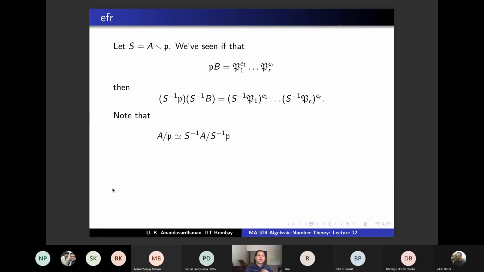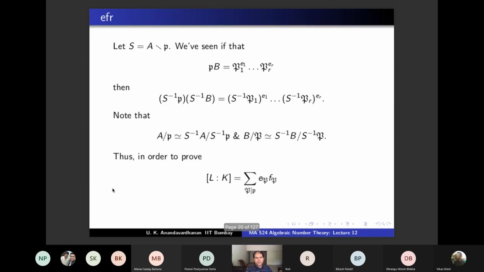Similarly, the residue degree also doesn't change because A by P is isomorphic to S inverse A by S inverse P, and similarly B by capital P is this. So in order to prove this statement, this is what we want to prove. We can localize at P because the ramification index does not change. Residue degree also does not change, and degree of L over K is anyway degree of L over K. After localization also the quotient fields are the same.